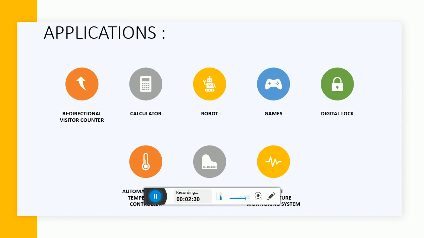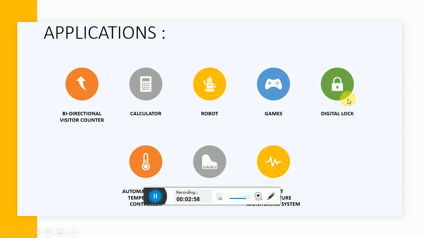Then I can modify my design to remote control. Then I can modify the robot to be controlled with the help of a mobile application. I can make it an obstacle avoidance robot. I can connect a sensor to it, so my robot can work in the presence of obstacles also.